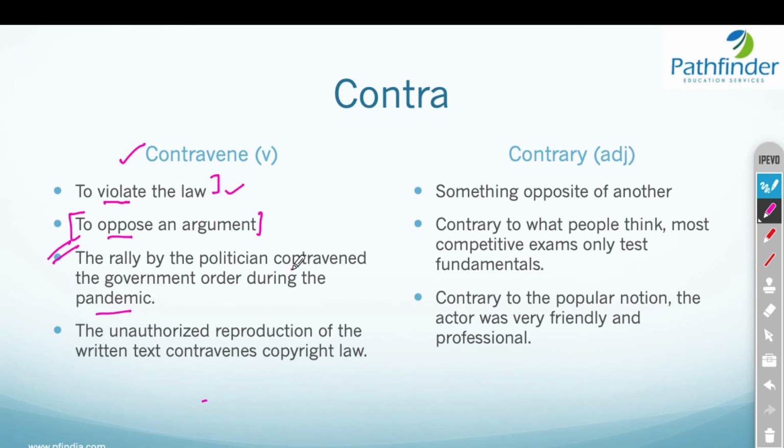So, contravene means it went against the government order, against the law enacted for this particular period. During the pandemic, we were not supposed to assemble. And since the rally made it necessary for people to assemble at a place, it contravened or went against or violated the government order.